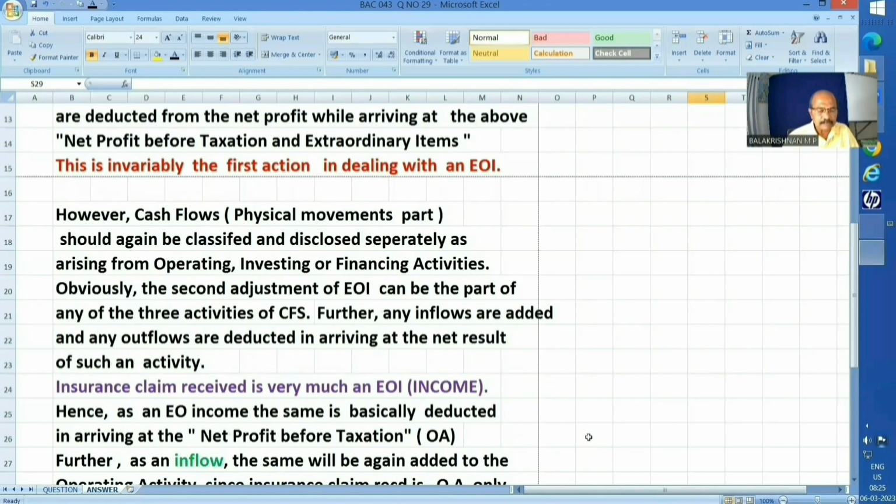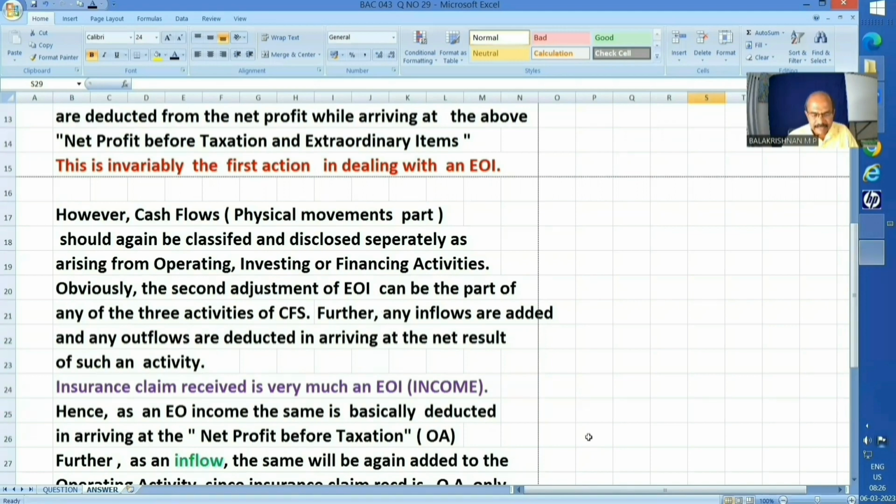However, cash flows, the physical movements part, should again be classified and disclosed separately as arising from operating, investing, or financing activities.